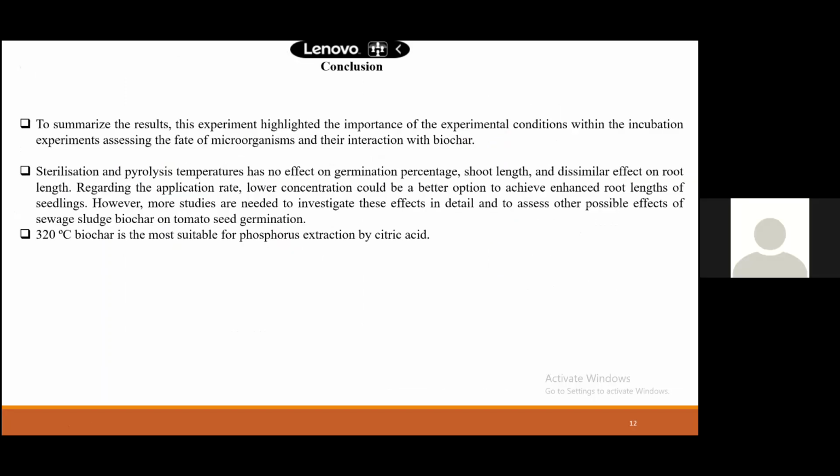So now this is the conclusion. I already told you the conclusion: this experiment's condition, incubation, microorganisms in future. If you want, you can read the conclusion. I already described everything.